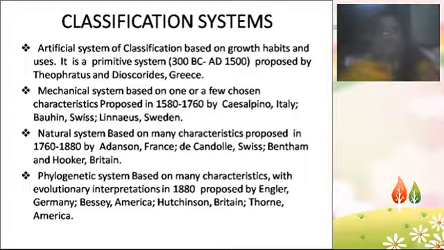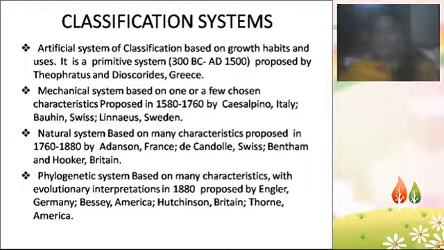Next one, the phylogenetic system. It is the type of classification which is proposed based on the relationships between the characters, meaning how one plant is related to another plant. If a classification is proposed based on that relationship, that is known as the phylogenetic system of classification. An example of the phylogenetic system, which you are going to study in the third semester, is the Engler and Prantl system of classification. Engler and Prantl are the scientists' names. Other scientists who worked on the phylogenetic system are Bessey from America, Hutchinson from Britain, and Thorne from America.